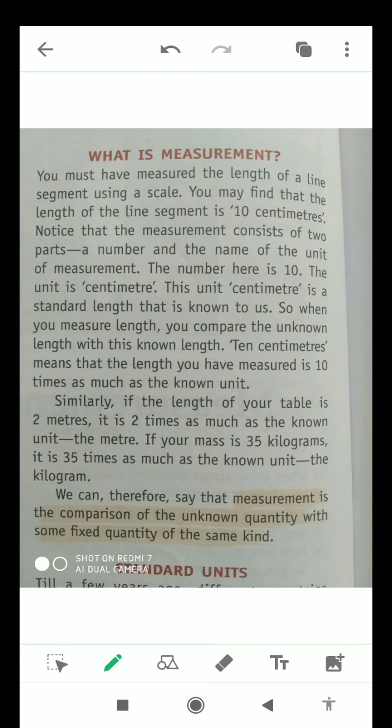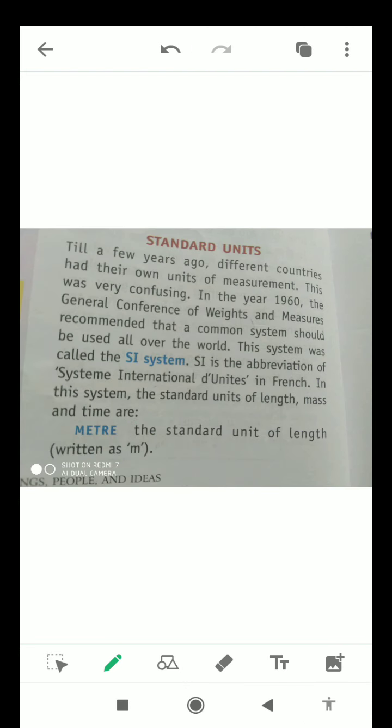We can therefore say that measurement is the comparison of an unknown quantity with some fixed quantity of the same kind. So students, when we measure something, we need the comparison between the unknown quantity and a fixed quantity of the same kind. Okay, students, now we will move to the next slide, that is about standard units.